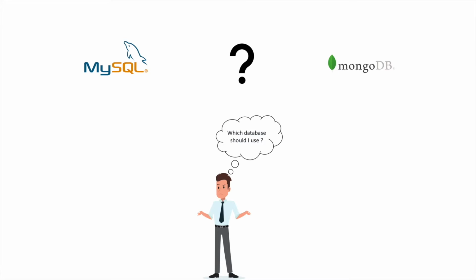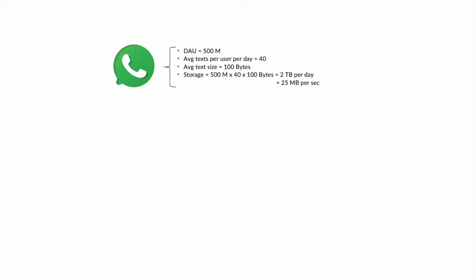Suppose you want to build a chat application like WhatsApp, and we need to support 500 million daily active users. On an average, each user sends 40 messages daily, and each message is about 100 bytes. So we are looking at storing 2 TB data per day. So every second we could be looking at 25 MBs of data in the database to consume.